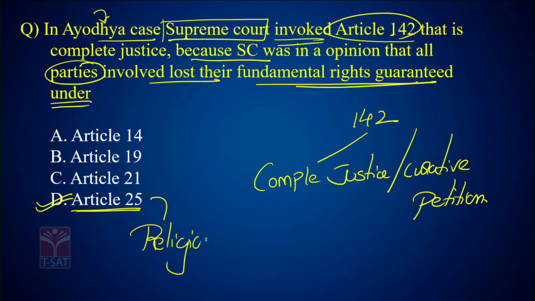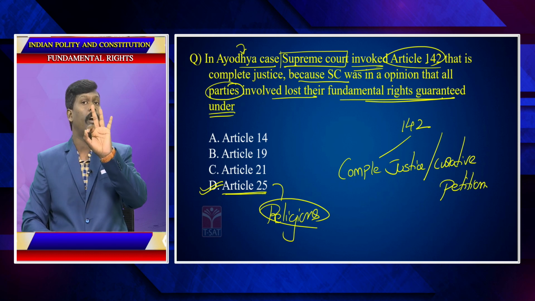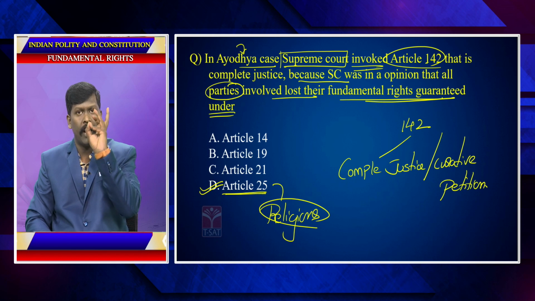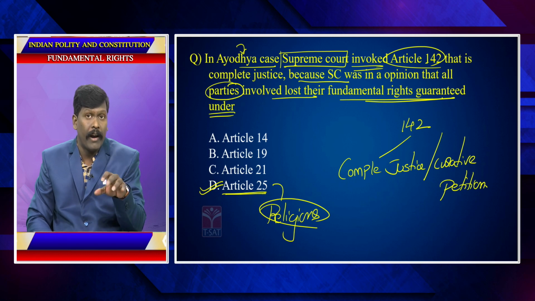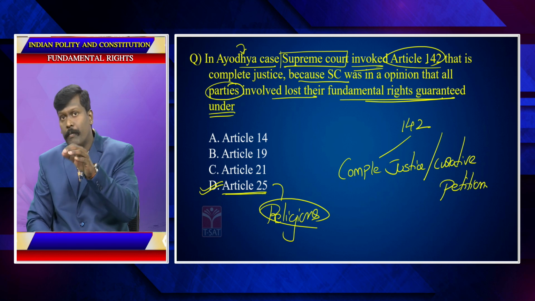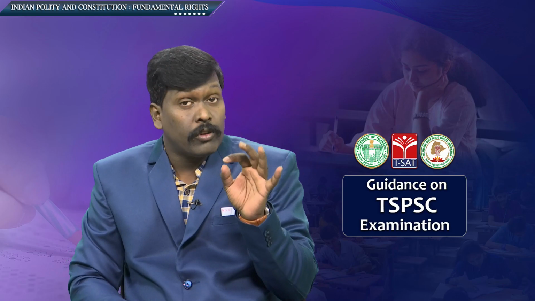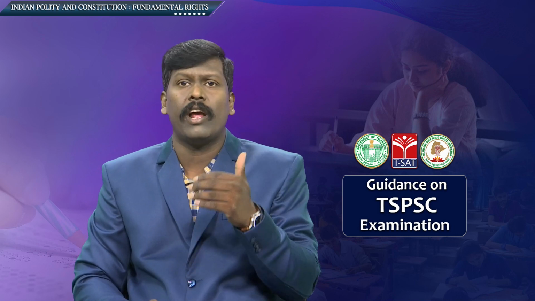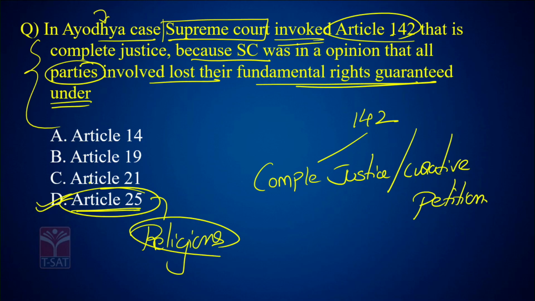Who are the parties involved here? Ram Lalla Virajman, Nirmohi Akhara, Sunni Waqf Board. All the parties involved got justice. Ram Lalla Virajman was given 5 acres of the disputed land of Ayodhya. Sunni Waqf Board was asked to be given 5 acres by the government of UP or the government of India, in UP only, somewhere. Allot 5 acres of land. Nirmohi Akhara was made a permanent trustee in the Ayodhya Temple Trust. So all are given justice because everyone lost their right under Article 25.